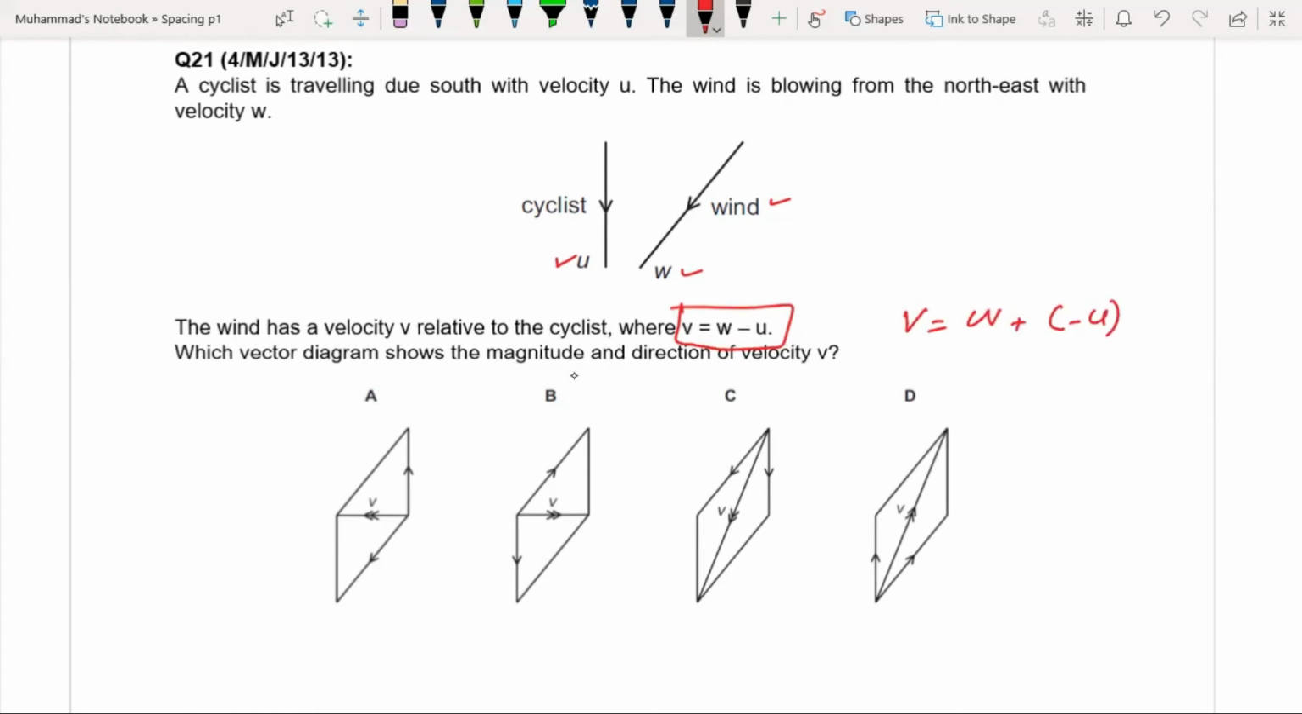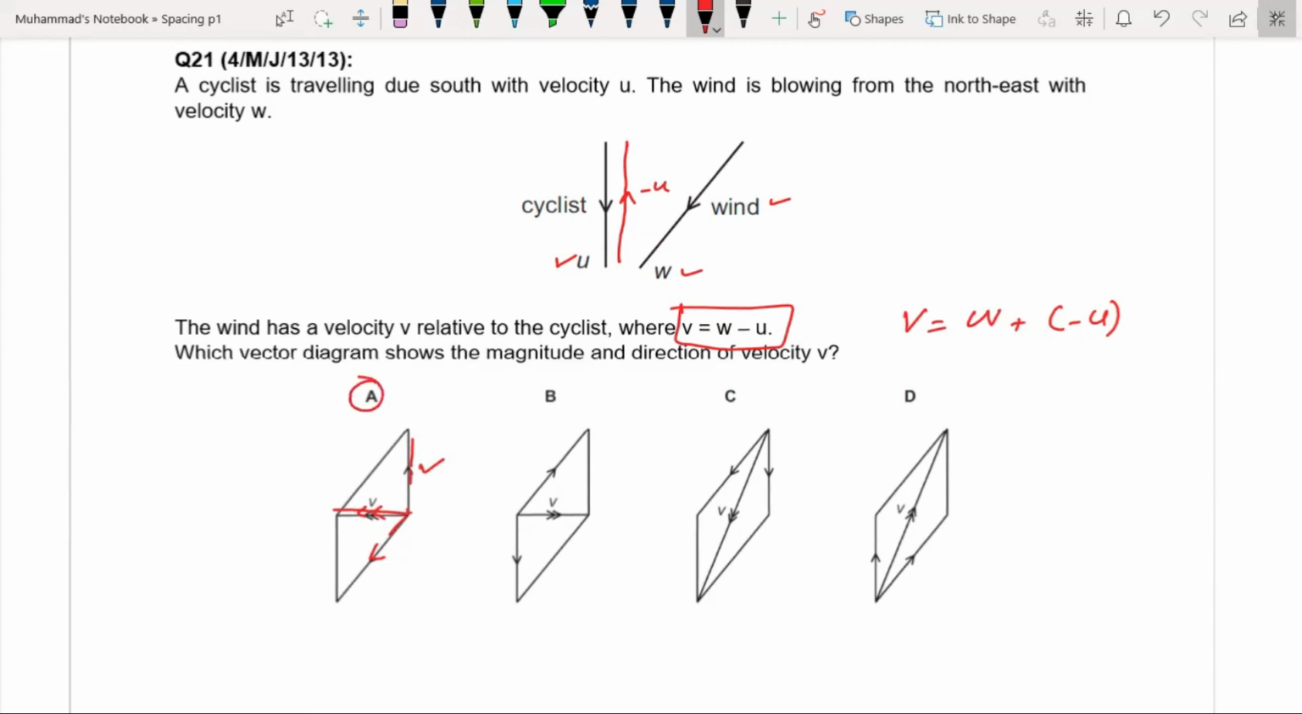So let's look at option A. You know that the negative vector u will be in this direction. This is minus u, this vector is drawn in the direction of minus u, and this vector is drawn in the direction of w. And the sum of this vector and this vector is this v. So v is the sum of w and minus u. So option A is correct.